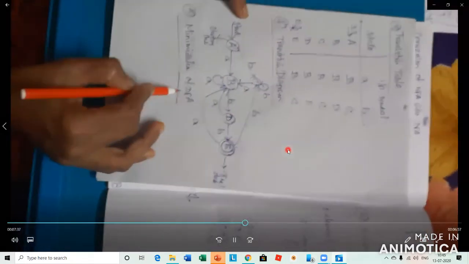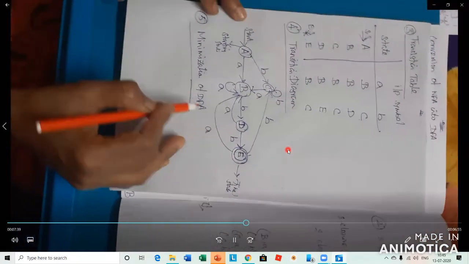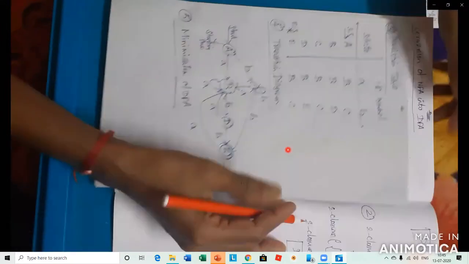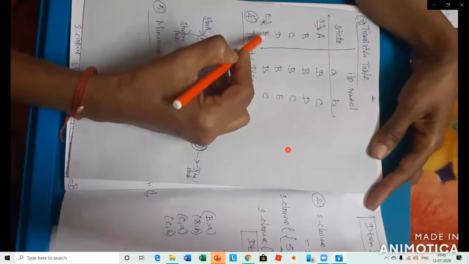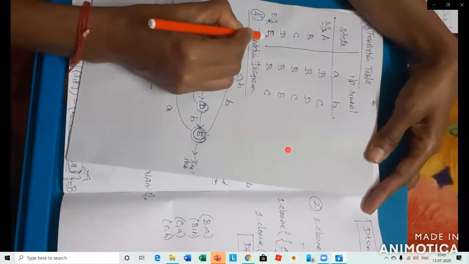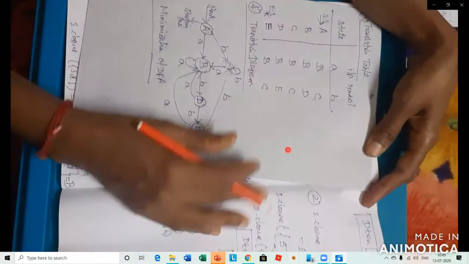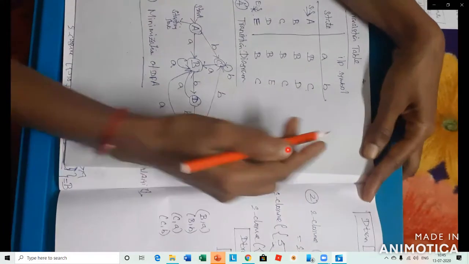Next step. How to check the minimization based on the transition table. Check here. You have 5 states: A, B, C, D, E. E is the accepting state. A is the starting state. How to do the minimization?